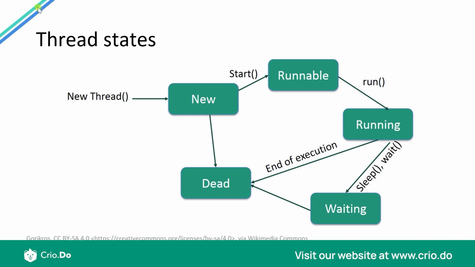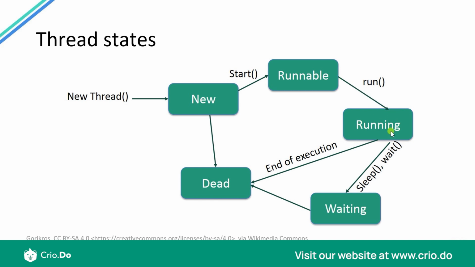So initially this thread would be simply a new thread, which is just created newly. So that would be a new thread. When we call a method which is known as the start method in Java, the thread becomes runnable, okay? Runnable means that the CPU can now anytime start running the particular thread. And when does it actually start running? When the CPU calls the run method. So the JVM is automatically going to call the run method. What we need to really do is make sure the thread starts. So first we need to start it. Then the JVM is going to call run. It is going to be running.